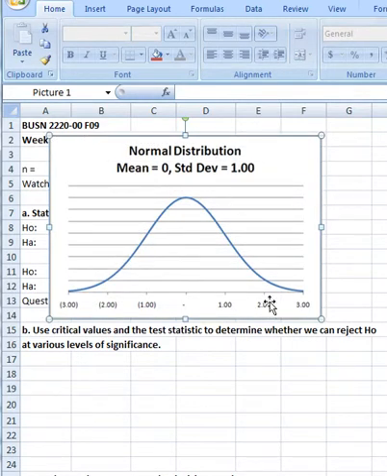What we're saying is that this test statistic is going to give us a z-value. It'll be out somewhere in this upper region of the bell-shaped curve. This is a greater than problem, so we're interested in the right-hand tail.